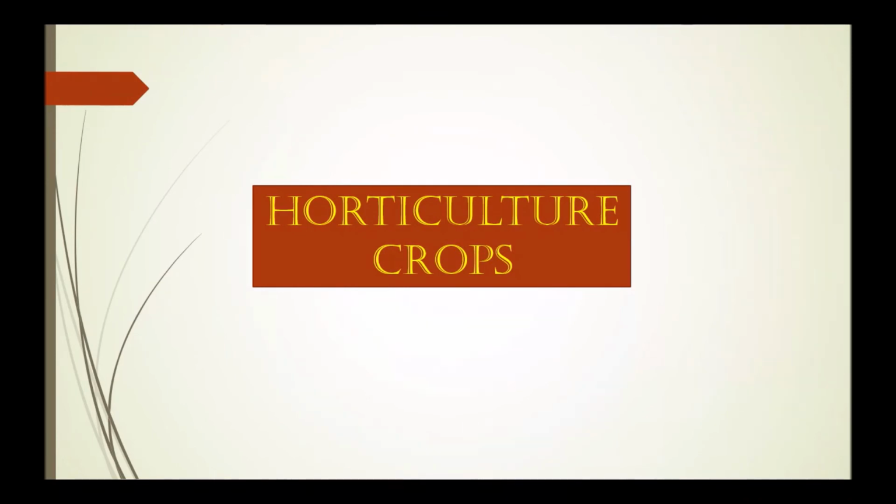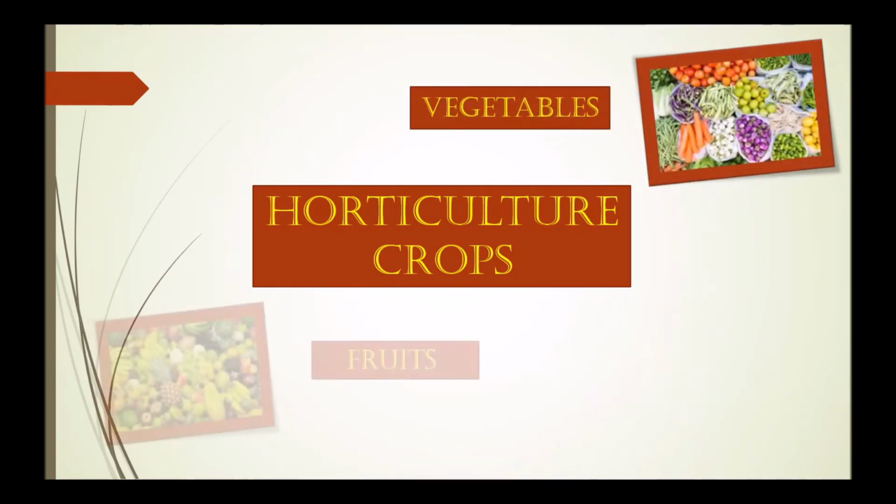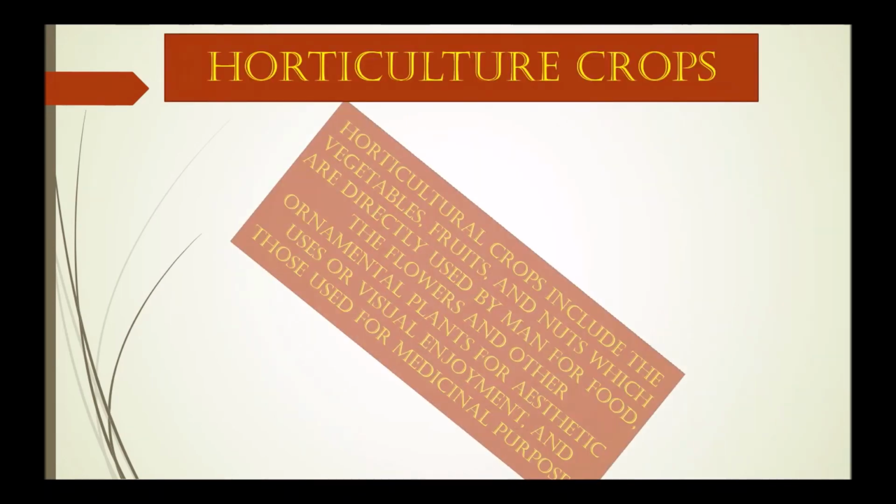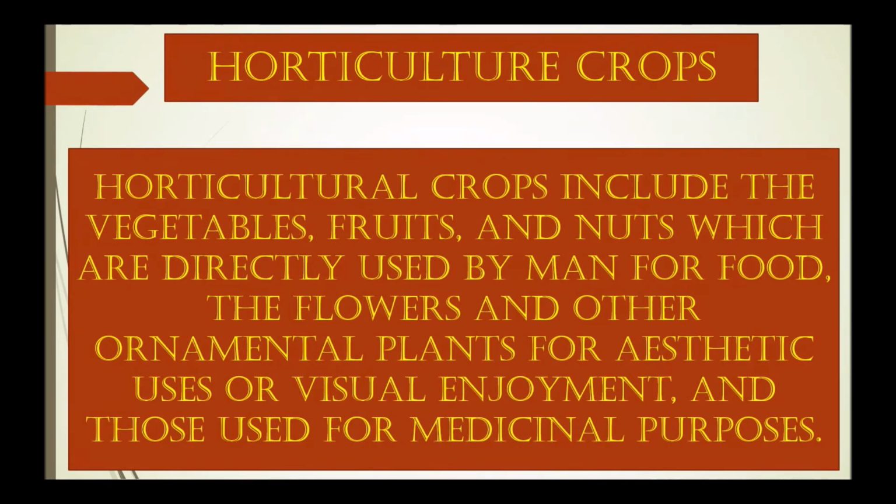Next is horticulture crops. So these are the examples of horticulture crop. Horticultural crops include the vegetables, fruits and nuts which are directly used by men for food, the flowers and other ornamental plants for aesthetic use or visual enjoyment, and those used for medicinal purposes.